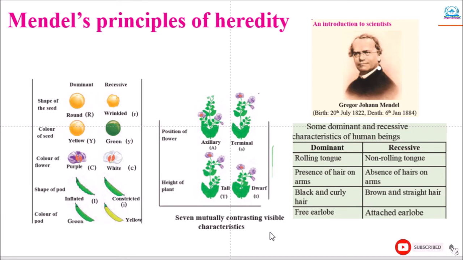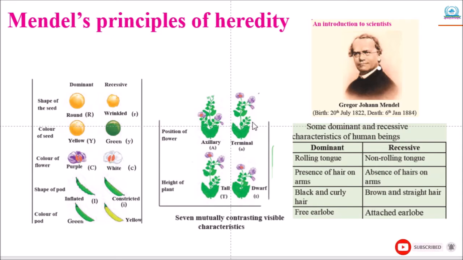All of Mendel's experiments were based upon the visible characteristics of the pea plant. The scientific name of the pea plant is Pisum sativum. These characteristics are as follows, like dominant and recessive. The shape of seed may be round or wrinkled, color of seed yellow or green, color of flowers purple or white, shape of pod inflated or constricted, color of pod green or yellow, even the position of flower axillary or terminal, height of the plant tall or dwarf.